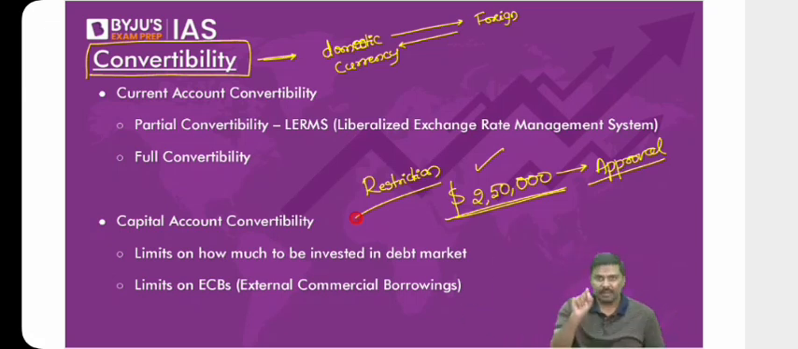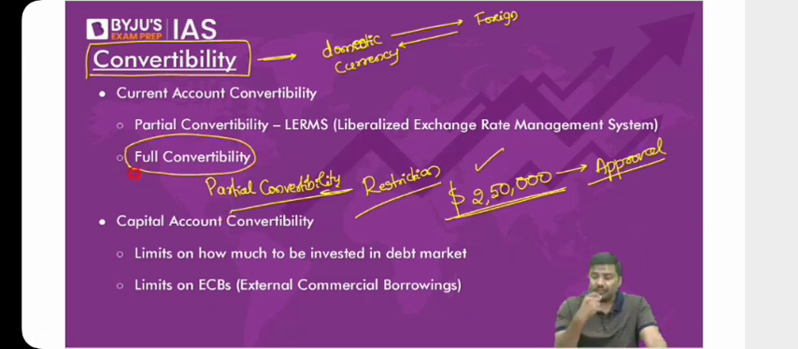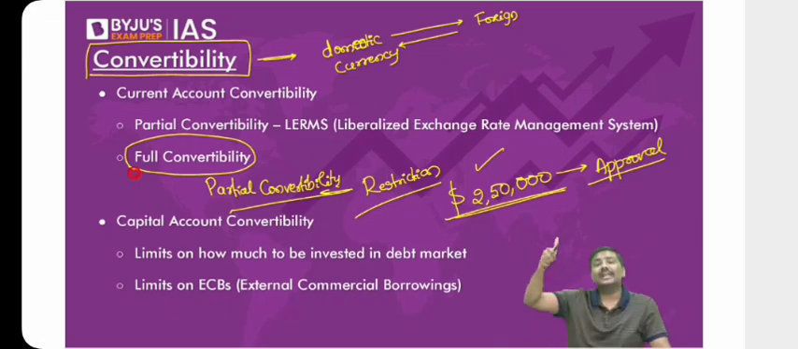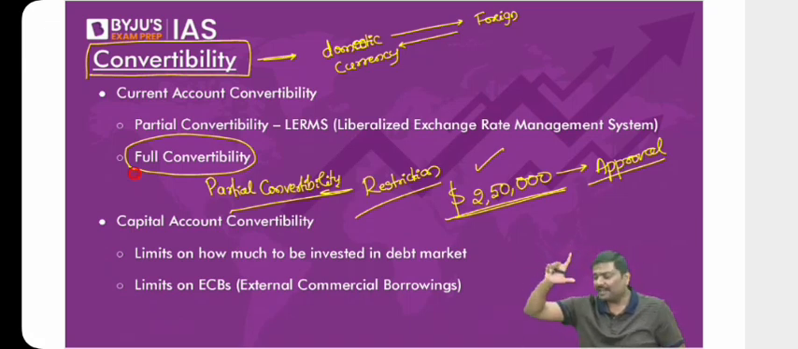That is the reason, remember this, whenever restrictions are imposed, we will call it partial convertibility. I will repeat it. Whenever restrictions are imposed, we will refer to this as partial convertibility. And whenever no restrictions are there, you can easily convert into dollar and back to rupee like this, we will call this full convertibility. We'll simply refer to this as full convertibility. Now I'll give you two statements. Let me know whether they are correct or wrong. Statement 1: in India, the current account is fully convertible, the capital account is partially convertible.